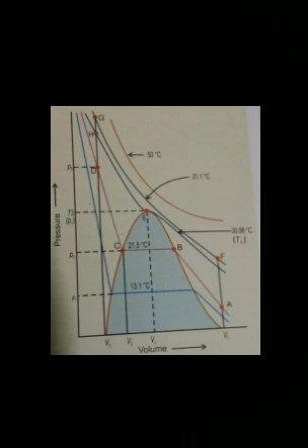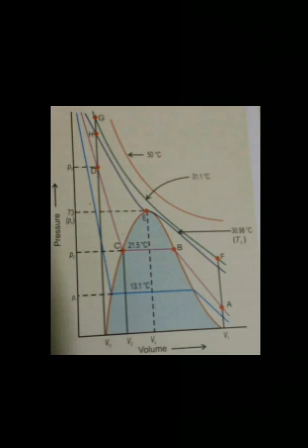Below 30.98 degrees Celsius, the behavior of the gas on compression is quite different. At 21.5 degrees Celsius, carbon dioxide remains as a gas up to point B. At point B, liquid appears for the first time.